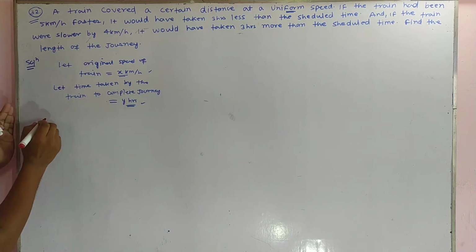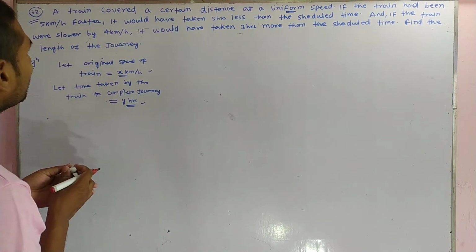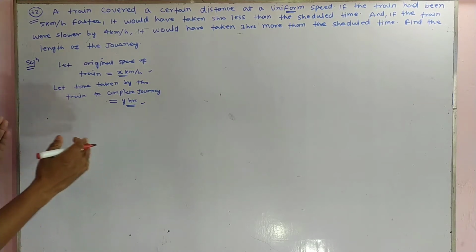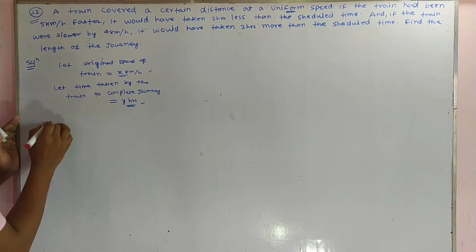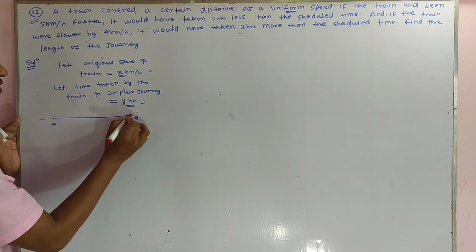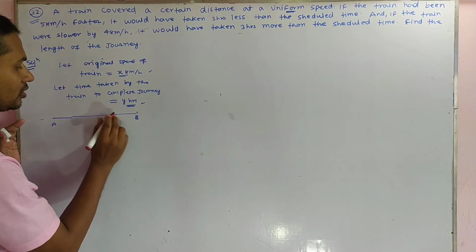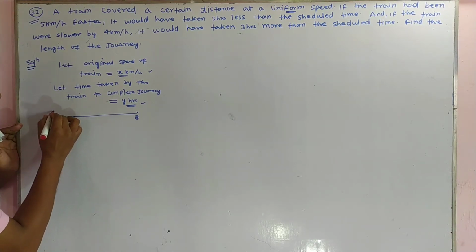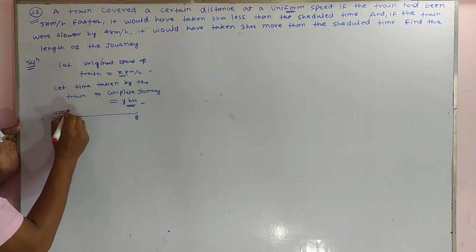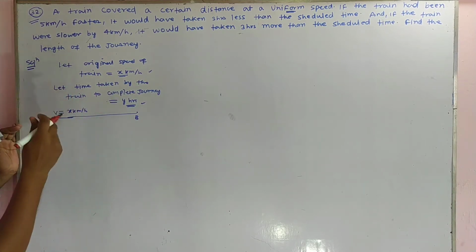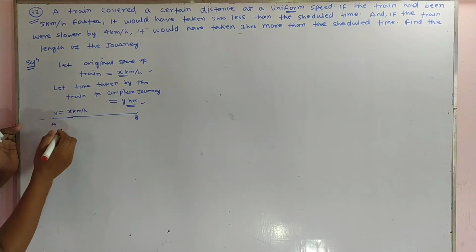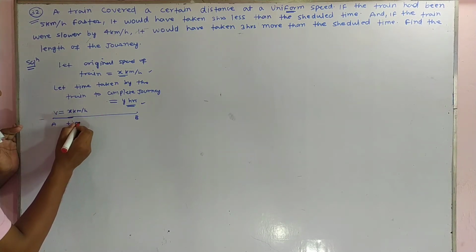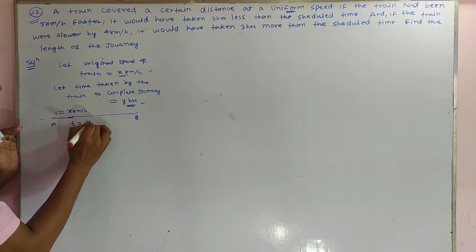So the distance between A and B, or the certain distance, is the distance traveled by the train. Suppose you write A here and B here, and this is the distance traveled by the train. You know the speed is V equal to x kilometer per hour, the speed of the train, and the time taken is t equal to y hour.